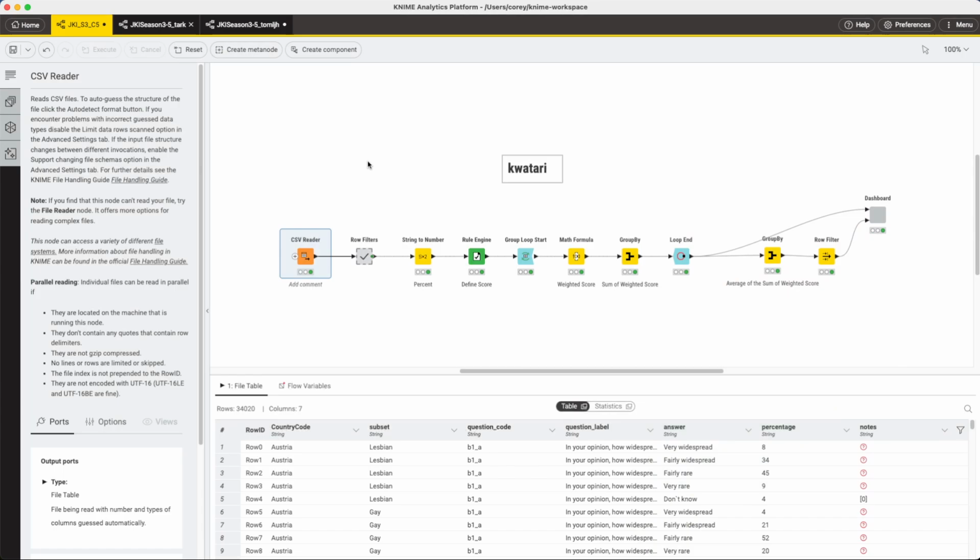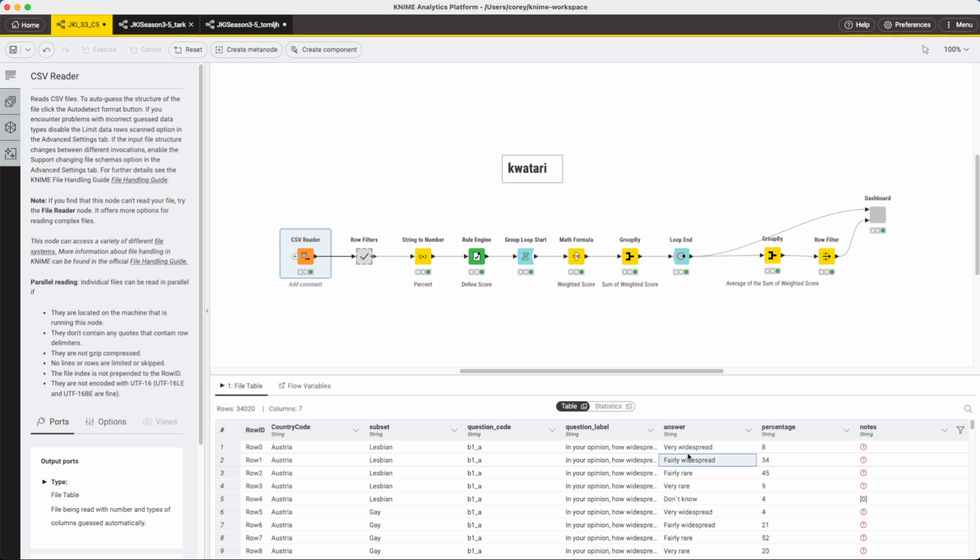So before we get into the first solution by Quatari here, I want to look at the data set. So the main problem with this week's challenge is to convert this survey result into a data set that's usable for display in a dashboard.